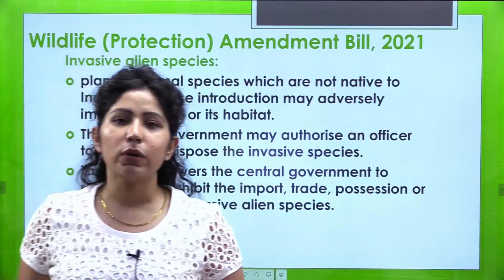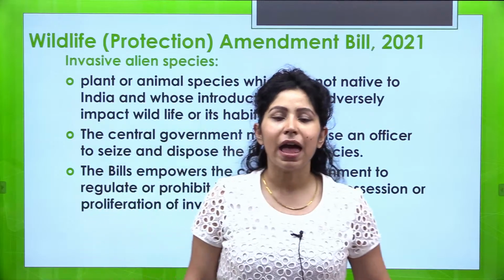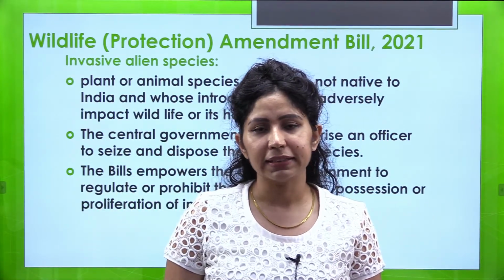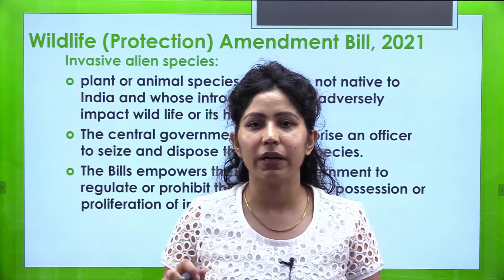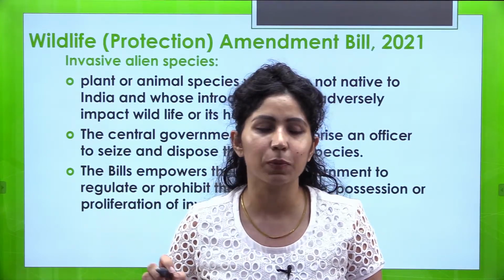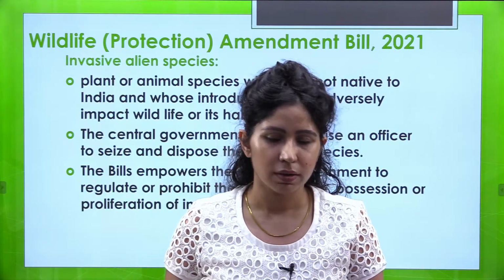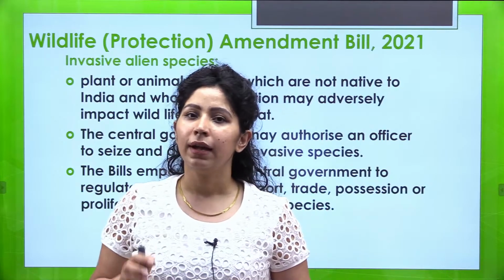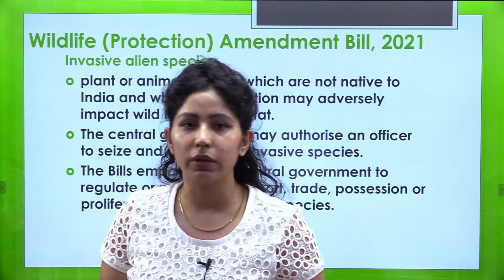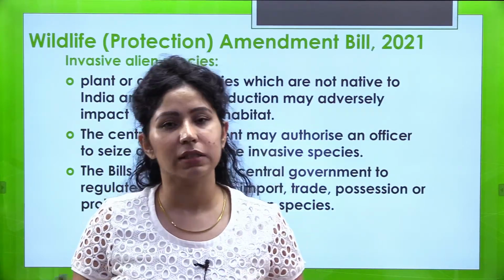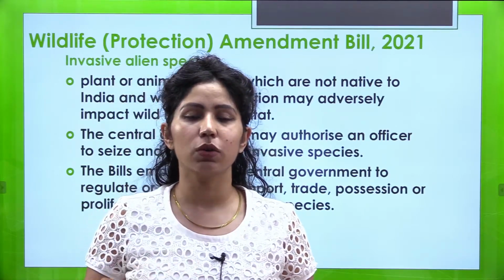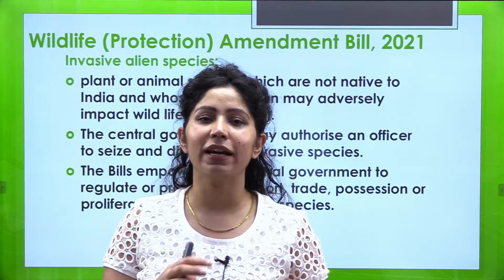The next one is about invasive alien species. Have you heard about Prosopis julifera? In I think 2019 or 2020 prelims, UPSC asked this question, what is Prosopis julifera? Now we are promoting it for biodiesel, but Prosopis julifera, it is a plant which is found in India. Widely मिल जाता है. It is a plant species found in India, but we don't want it. We just don't want it because वो जो plant है वो Mexico का है.